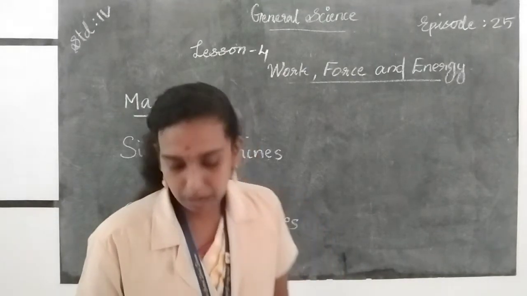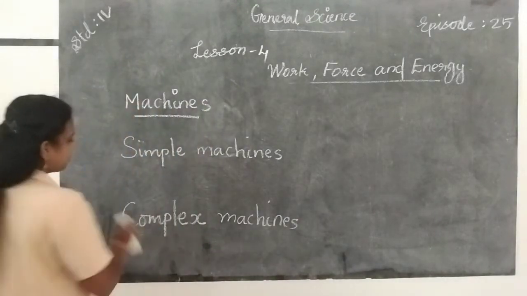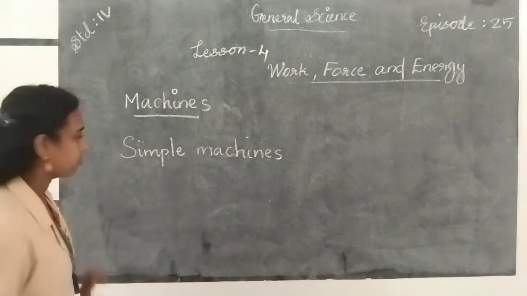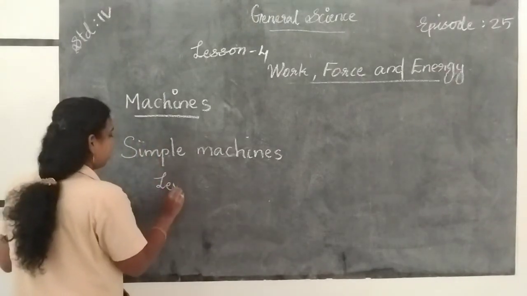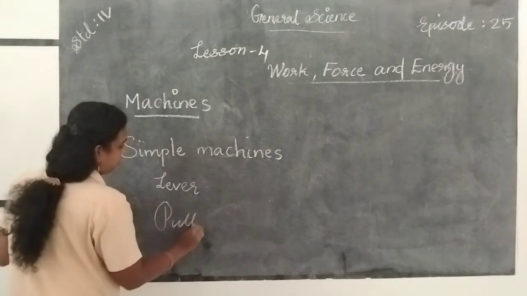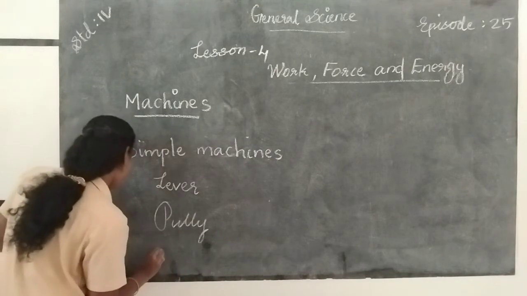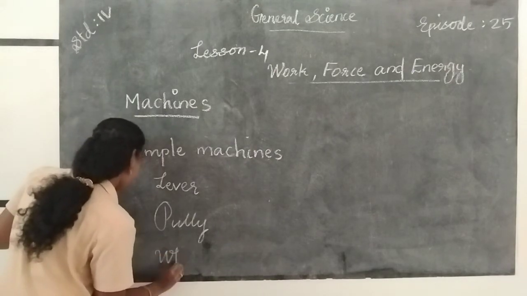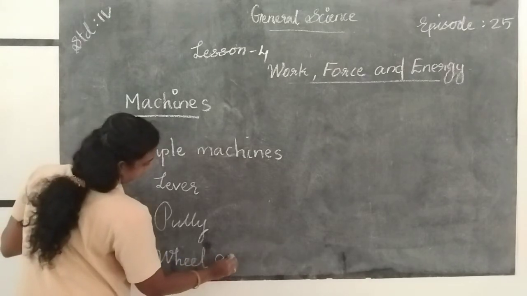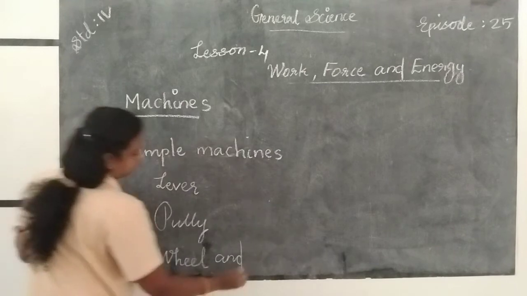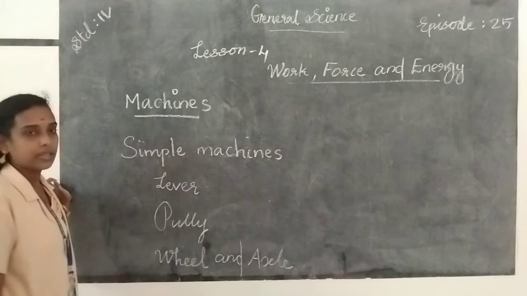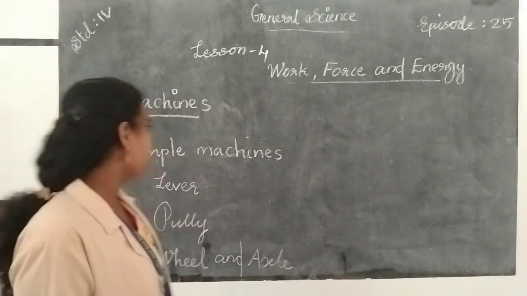The three types of simple machines are lever, pulley, wheel and axle. So these are the different types of simple machines.